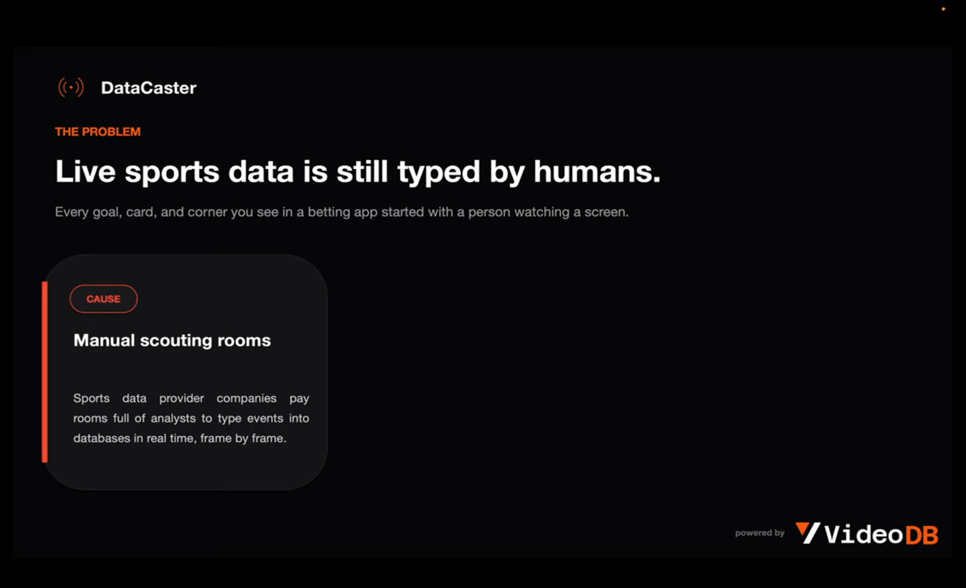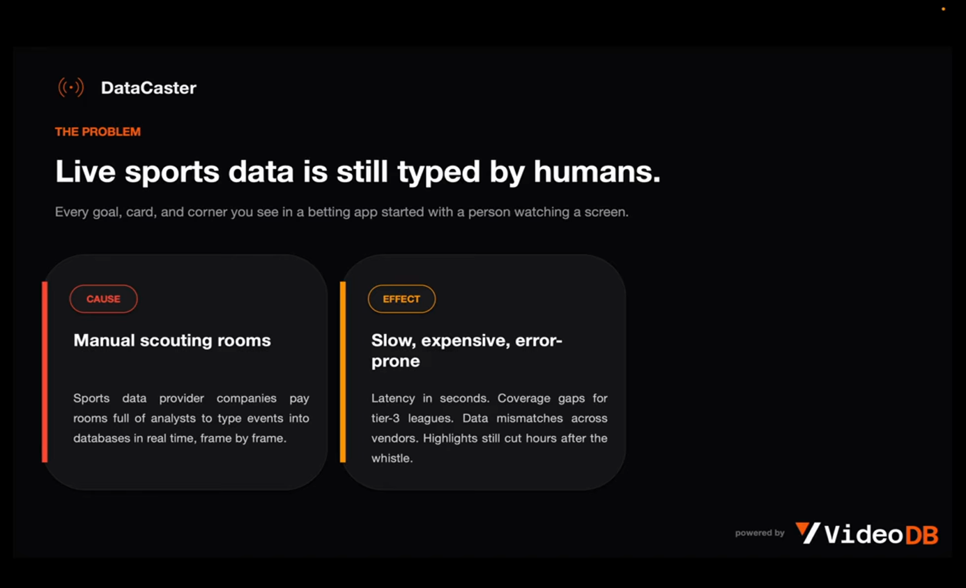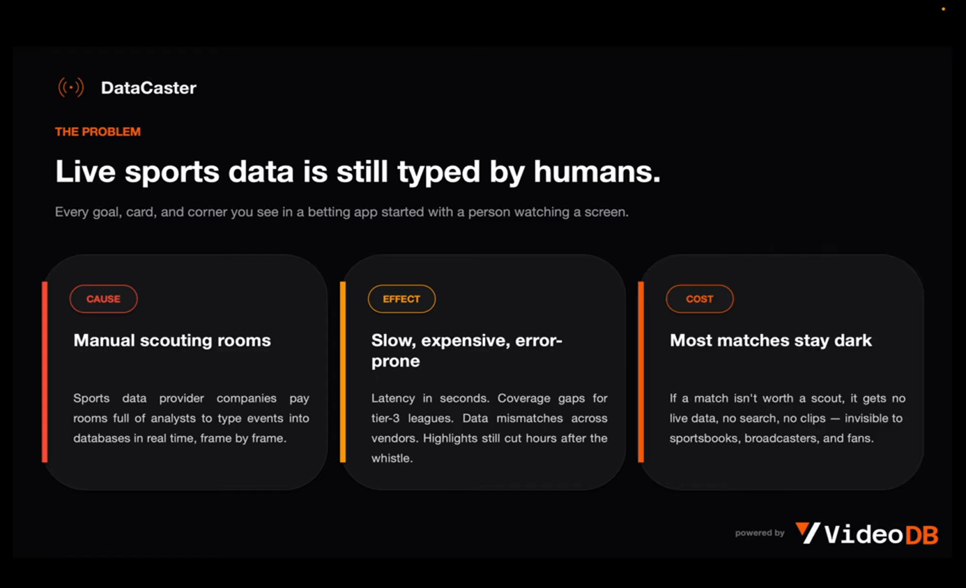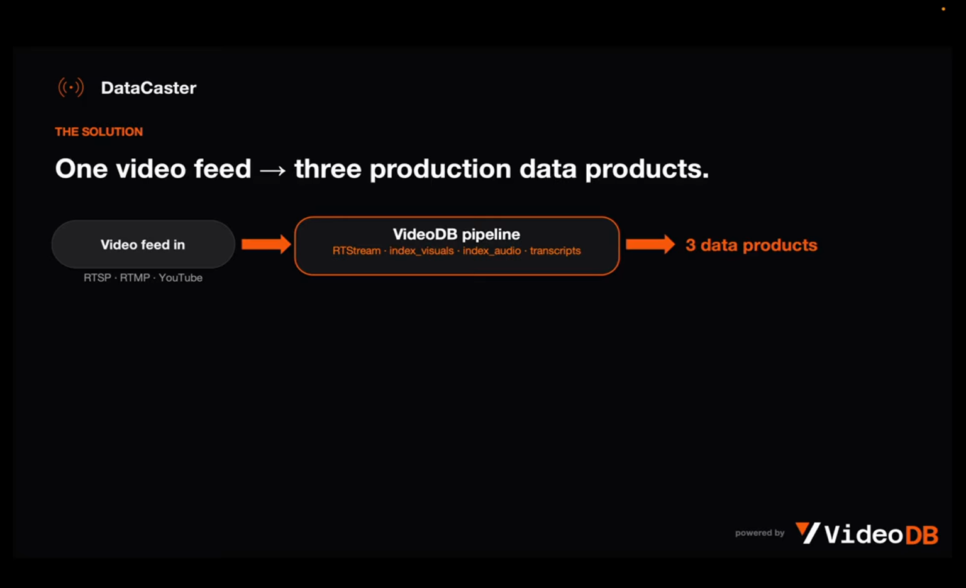Now you guessed it right. It's slow, it's expensive, and it's noisy. Plus, small leagues get patchy coverage. Plus, the real highlights show up hours after the match. But the real cost that no one talks about is that most matches stay in the dark. If a game isn't worth paying a scout, it gets no live data, no search, no clips. It's completely invisible for everyone.